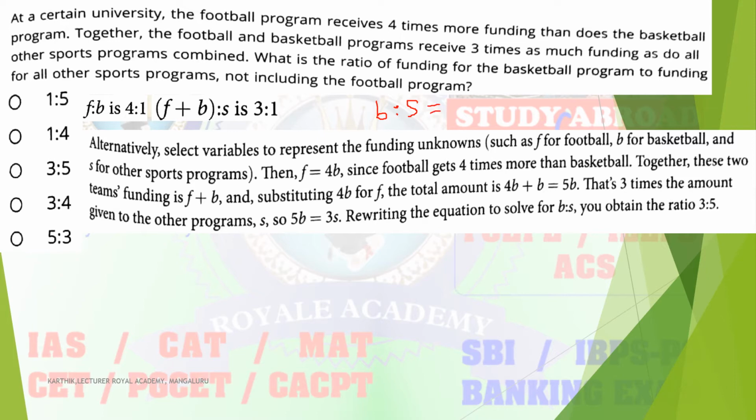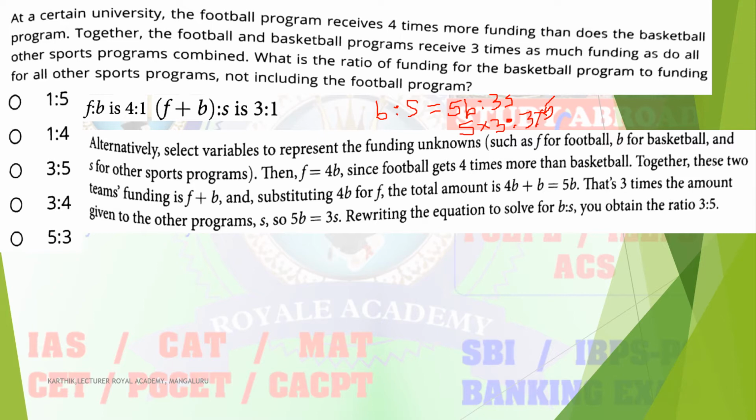So that is nothing but left hand side is equal to right hand side. So 5B is to 3S. 5B is nothing but 3S. B is basketball, S is all other sports. So 5 into 3, I will multiply, is to, and 3 into 5, just interchange the position. So I will take S as 5 and B is 3. So 5 3 is a 15. So 15 left hand side as well as 15 right hand side, that matches with each other.